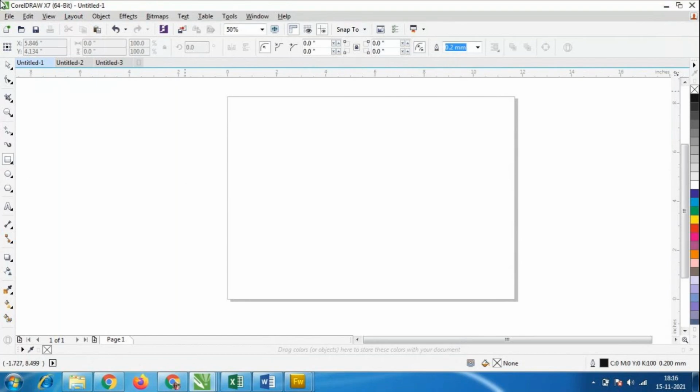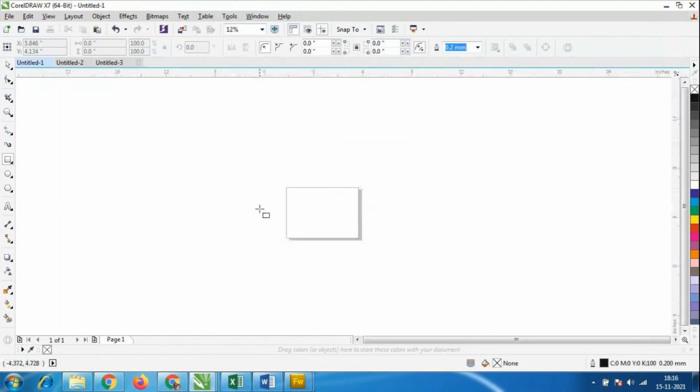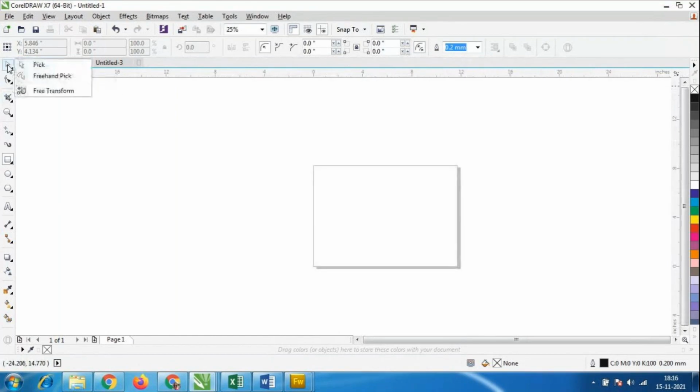So we'll go to this rectangular tool. Here we have this selection tool, which we call the pick tool.